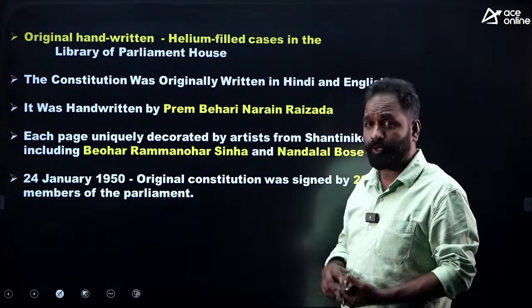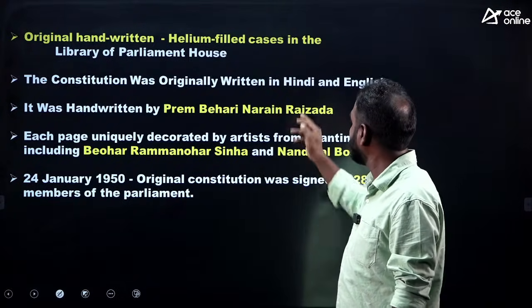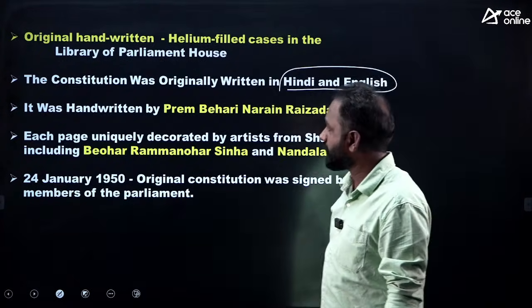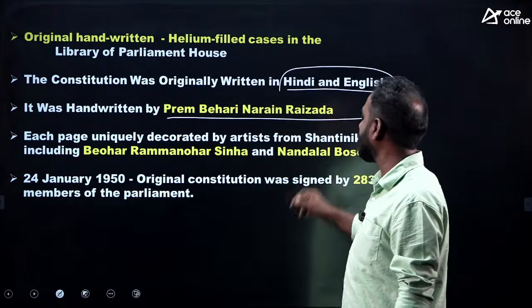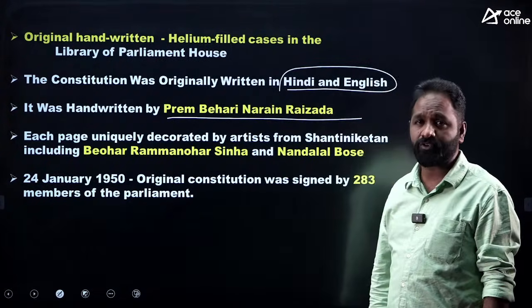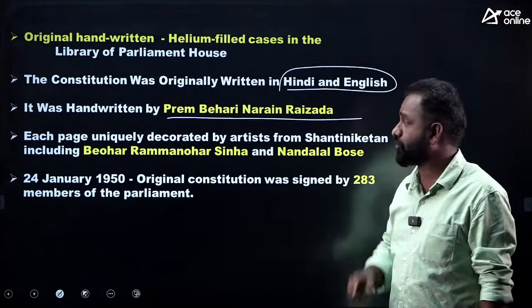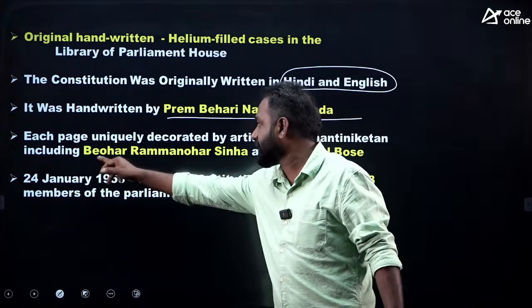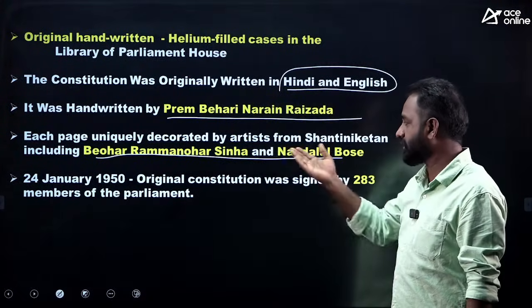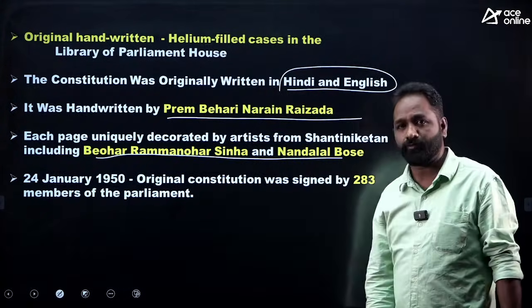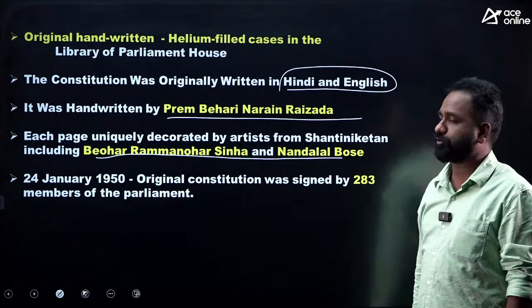Next, the original handwritten, helium-filled case. I mean, the original Constitution was written by whom? In Hindi and English. Written by whom? Prem Bihari Narayan. Prem Bihari Narayan was the one person who wrote the original Constitution. And each page was uniquely decorated by Ram Manohar Sinha and Nandan Lal Bose. These are some repeated questions in exams.